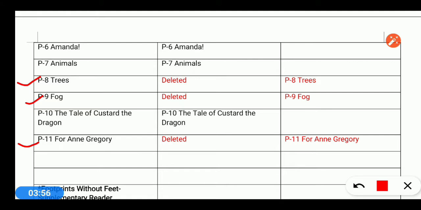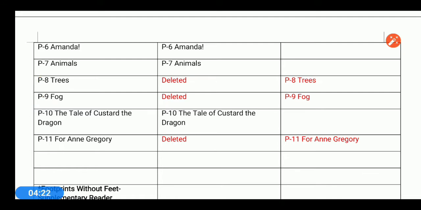Only from this session, remember. So one fiction and 4 poems have been deleted from the First Flight book. I'm talking about First Flight. From fiction 1 and from the poems 4 poems. What are the 4 poems? How to Tell Wild Animals, Trees, Fog, and For Anne Gregory. These 4 poems have been deleted and one fiction has been deleted.